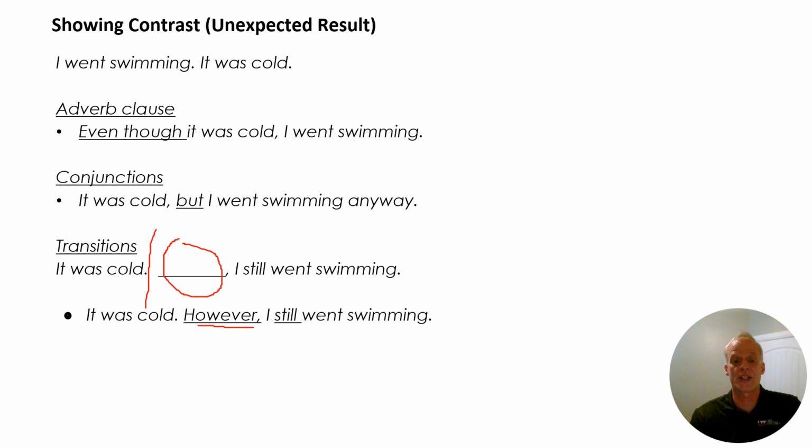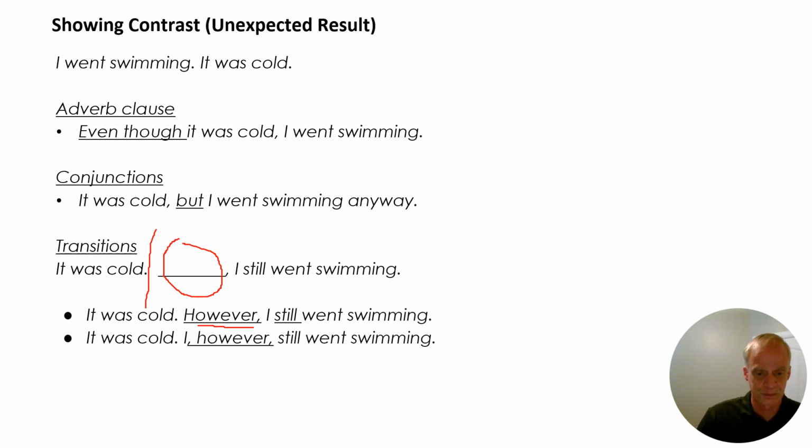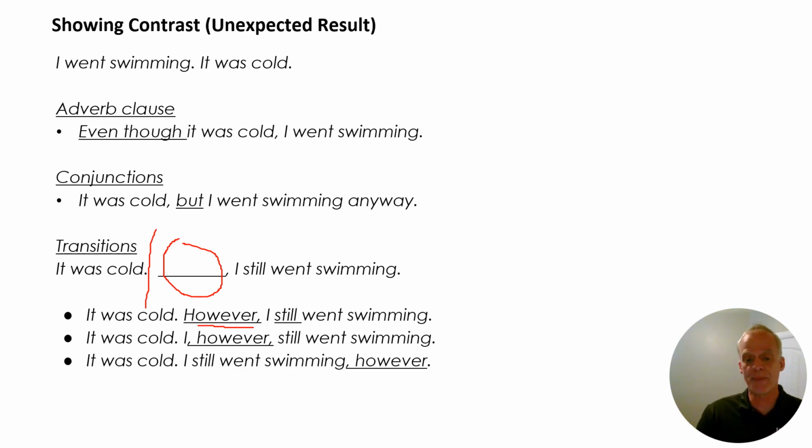So that's the formal transition word, however. That is by far the most common one. We can change the position, of course, after the subject. It was cold, stop, I, comma, however, comma, still went swimming. The end position: it was cold, stop, I still went swimming, comma, however.